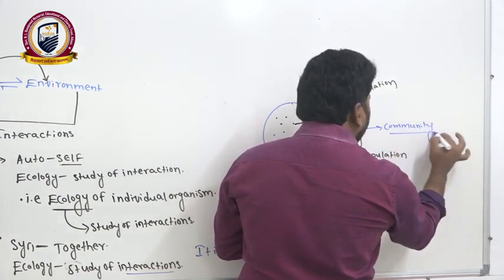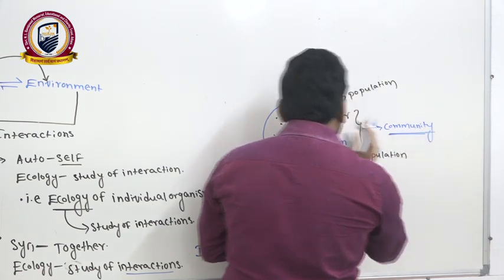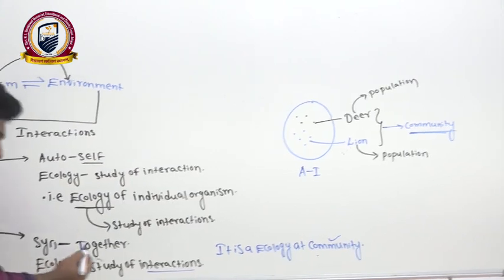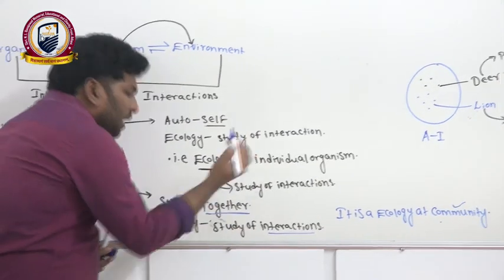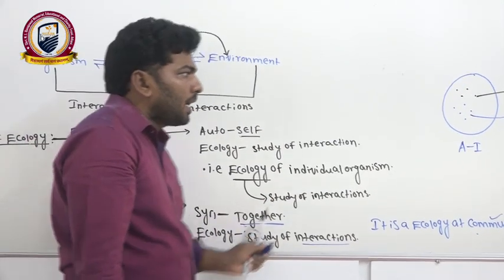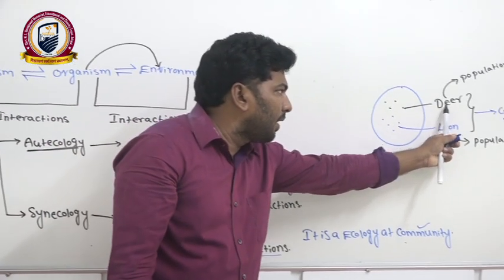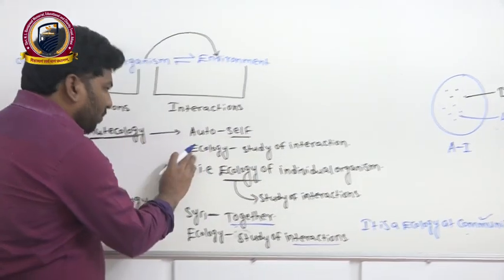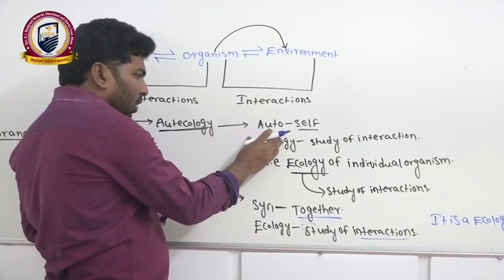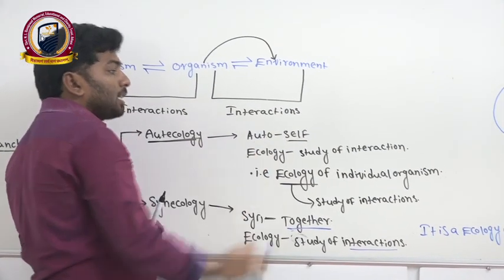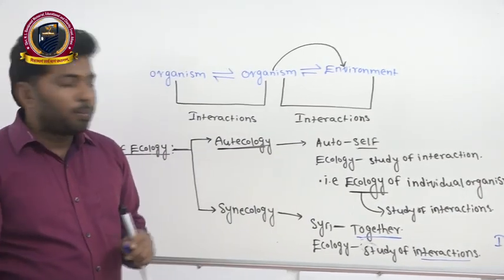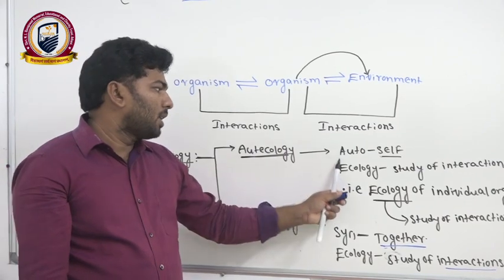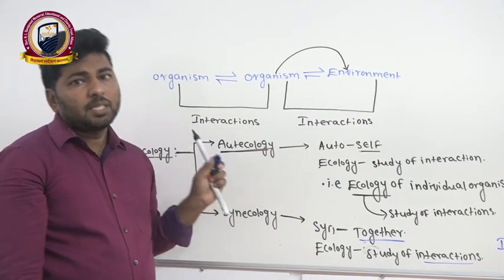The study of ecology in this community we are calling synecology. That's what we are saying here, together: to study interactions together between the deer population and the lion population. Here we can say one more term: population ecology. Organism level ecology as well as species ecology.